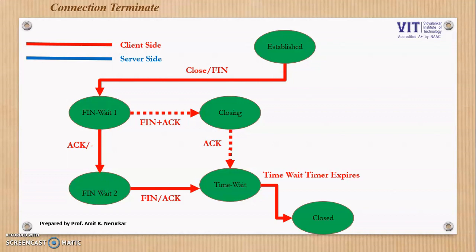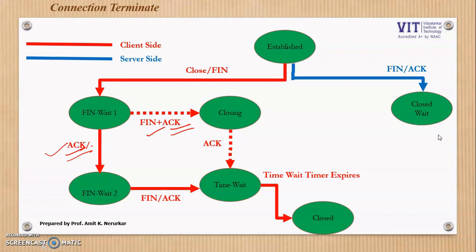Now let us understand the connection termination from a server point of view. So now server receives FIN, and whether it is a three-way handshaking full close or four-way handshaking half close, in both the cases the common thing which is being sent by the server to the client is ACK. So now server sends ACK and goes in a CLOSE WAIT state.